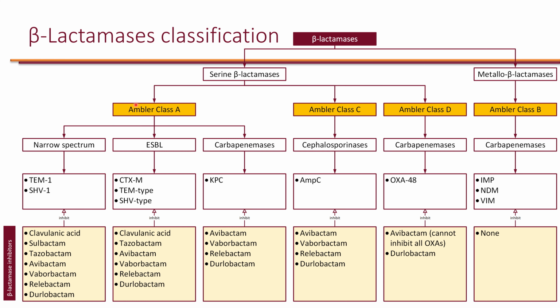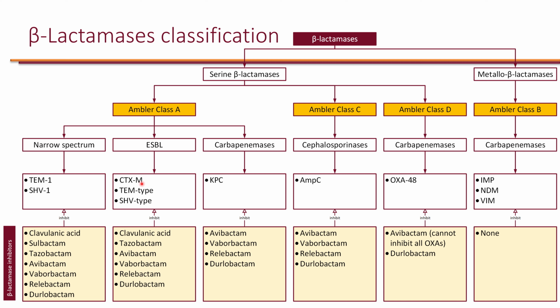When it comes to beta-lactamases, they can be classified based on Ambler classification. So when it comes to Ambler class A, we have narrow spectrum beta-lactamases. So these are things like TEM-1 and SHV-1, and pretty much all beta-lactamase inhibitors will inhibit these. Slightly more broad beta-lactamases will be the extended spectrum beta-lactamases or ESBLs, and there are different types of genes. There are TEM types, so these are modifications of TEM-1, and there are a bunch of them that we call collectively TEM type. There are also SHV types, derived from SHV-1, and collectively they're referred to as SHV type.